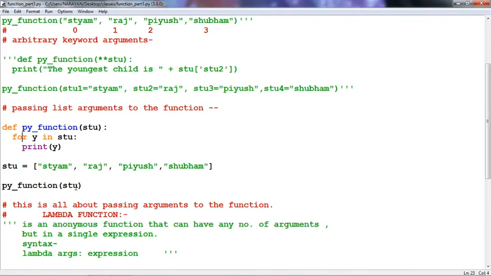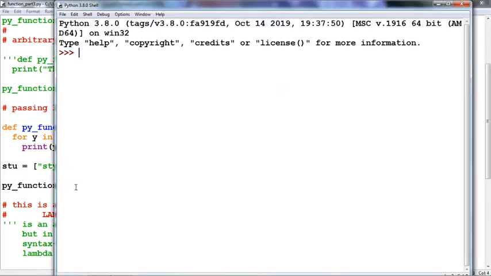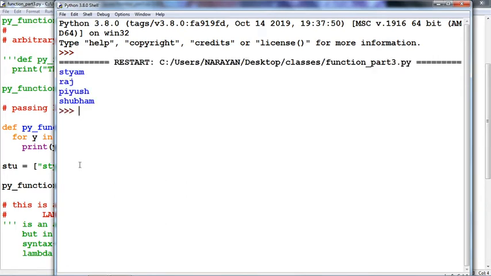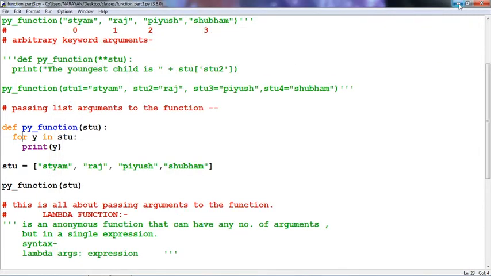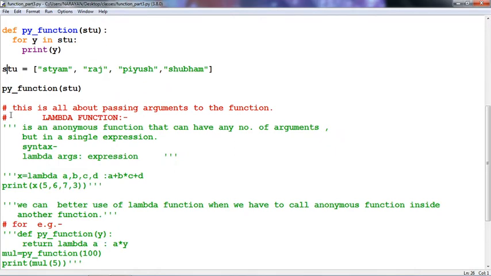Now run this code and see. This is the output: Satyam, Raj, to Shubham. There are 4 students given in the stu variable. So in this way we can pass a list as an argument to any function. Now I hope you have a clear concept about argument passing. This is all about passing arguments to a function.